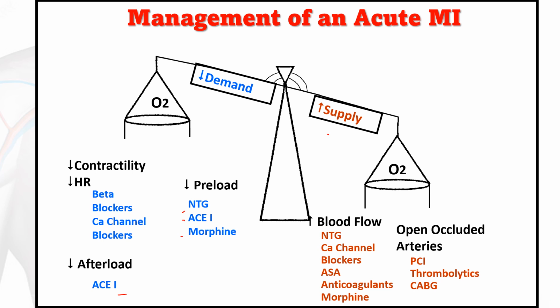Similarly, to increase oxygen supply, we are supposed to increase blood flow as well as open occluded arteries. To increase the blood flow, administer nitroglycerin, calcium channel blockers, acetylsalicylic acid, anticoagulants, and morphine sulfate. To open the occluded artery, perform percutaneous coronary intervention, thrombolytic therapy, or CABG, coronary artery bypass graft.